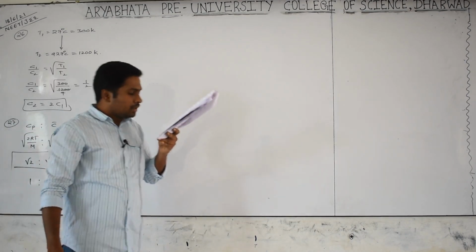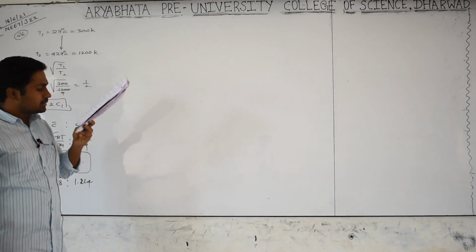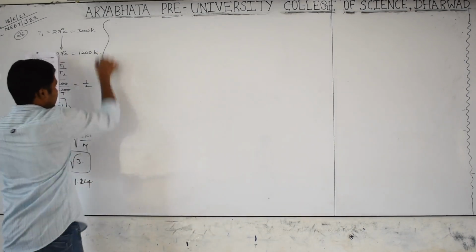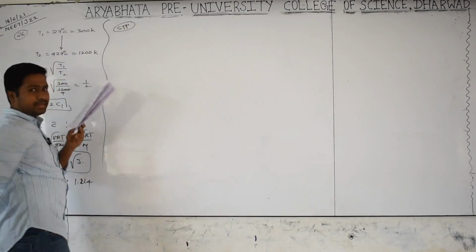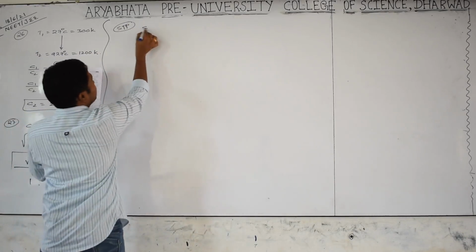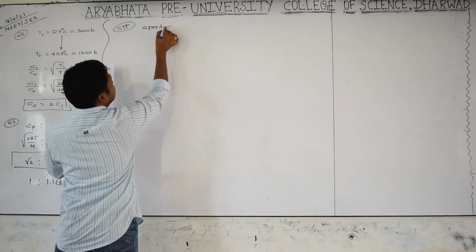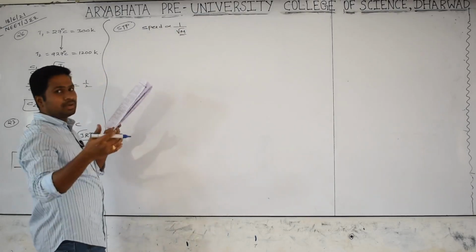Next question. The root mean square velocity at STP for the gases. He is maintaining the same temperature and pressure, so all speeds are inversely proportional to the square root of molecular mass. Heavy mass, low speed.